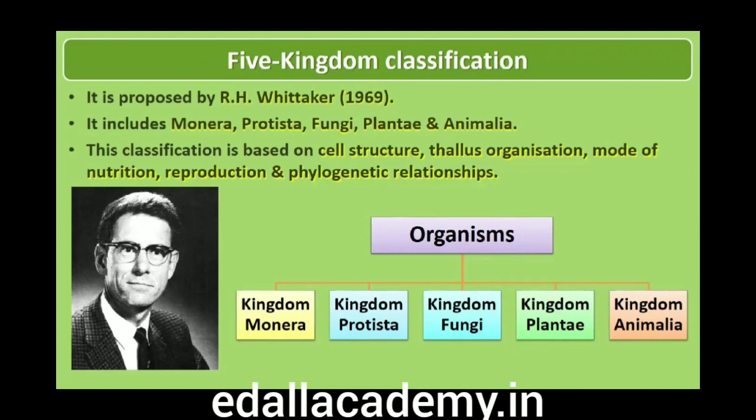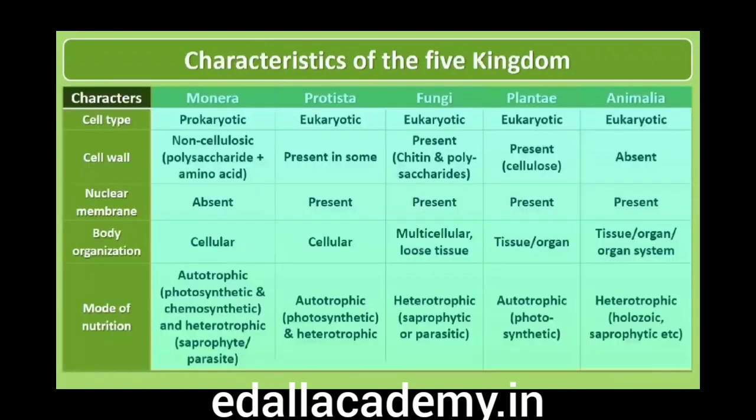R. H. Whittaker, 1969, proposed a five-kingdom classification. The kingdoms defined by him were named Monera, Protista, Fungi, Plantae and Animalia. The main criteria for classification used by him include cell structure, thallus organization, mode of nutrition, reproduction and phylogenetic relationships. Listen carefully. Comparative account of different characteristics of the five kingdoms.